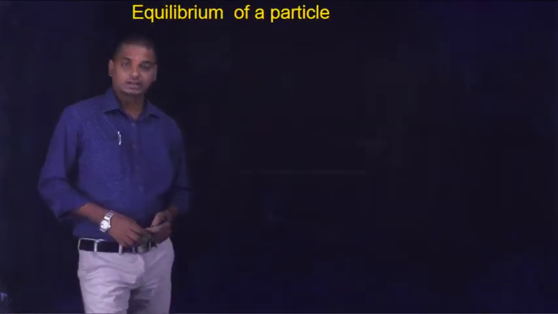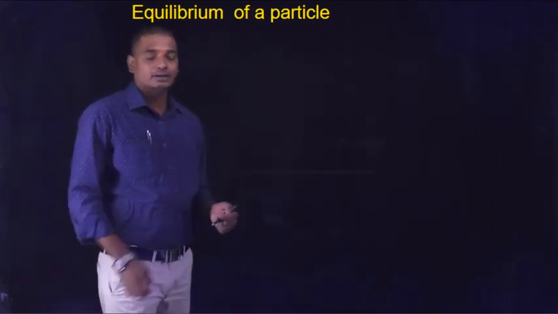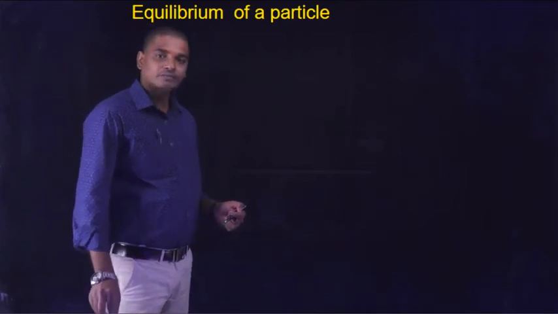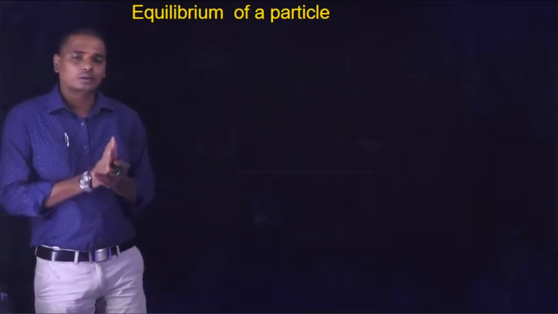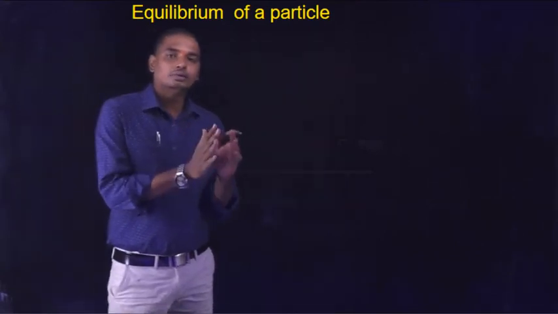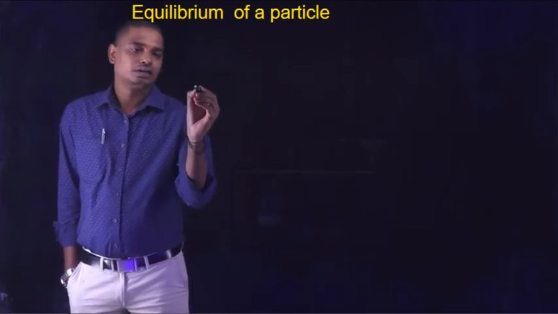Okay, students, now let us move on to our next topic, that is the equilibrium of a particle. So equilibrium refers to where a net force is acting on the body. In translatory motion, equilibrium of a particle refers to the net force acting on the body being 0. So in translatory motion,